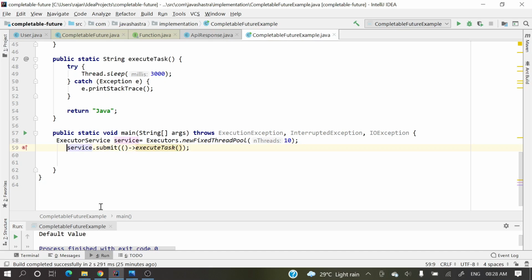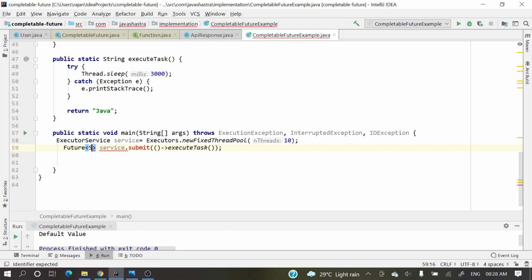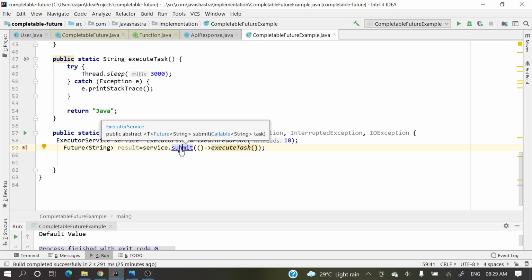And let me store this. What will it return? Just see, Future of String, right? I will show you that limitation. Result. Perfect, right? So here we are getting that result as a Future. Just see, the result of this asynchronous operation is being stored into this Future.